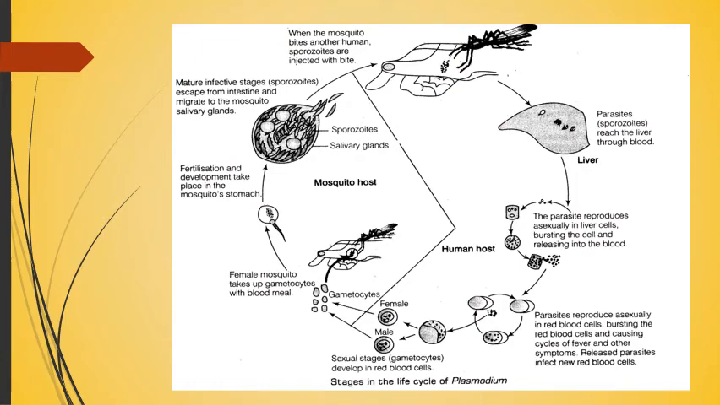You can see in this figure, when the mosquito bites the human body, sporozoites are injected with the bite. Sporozoites are the infectious form which will enter the healthy human body. These sporozoites enter the liver cell, where they multiply with the help of the asexual mode of reproduction, multiple fission. The parasite reproduces asexually in the liver cell, bursting the cell, and then they are released